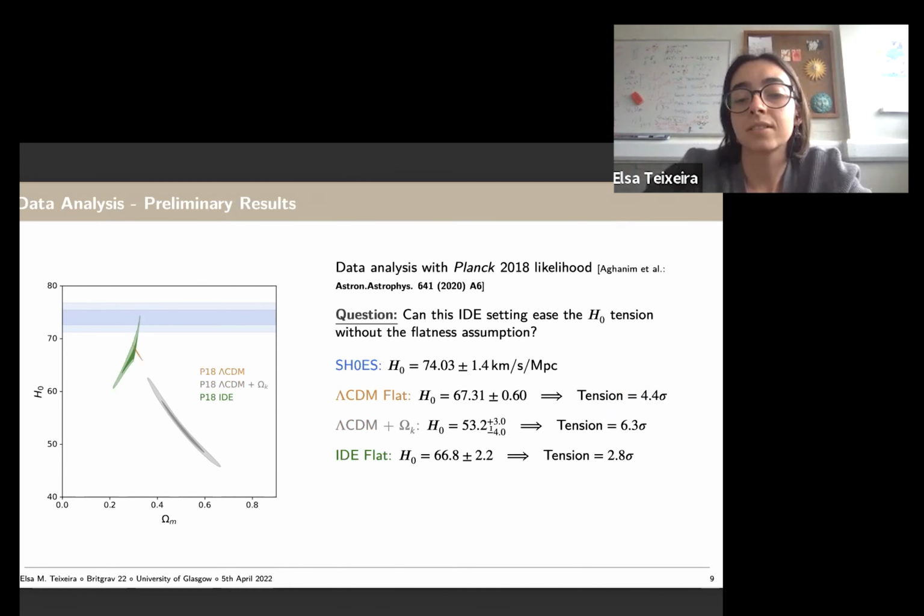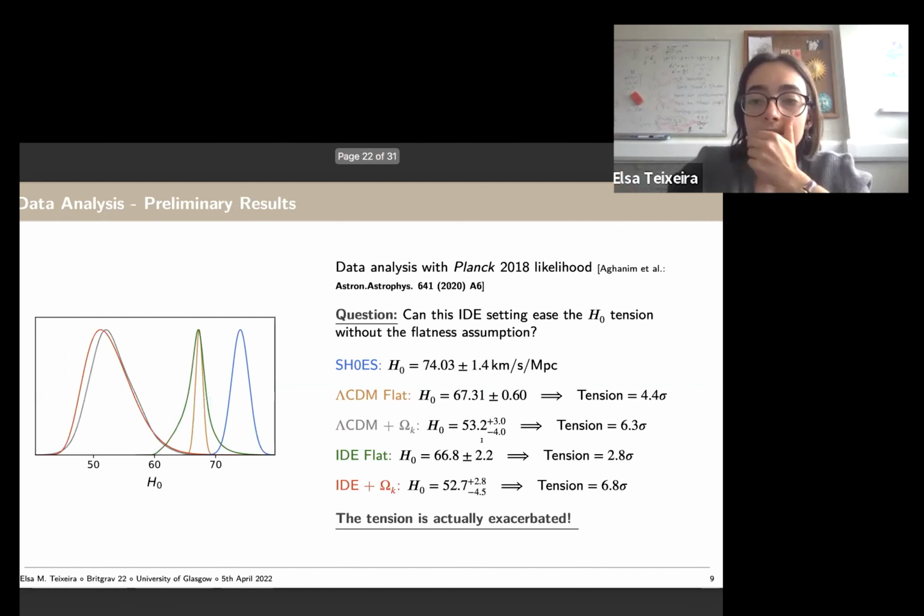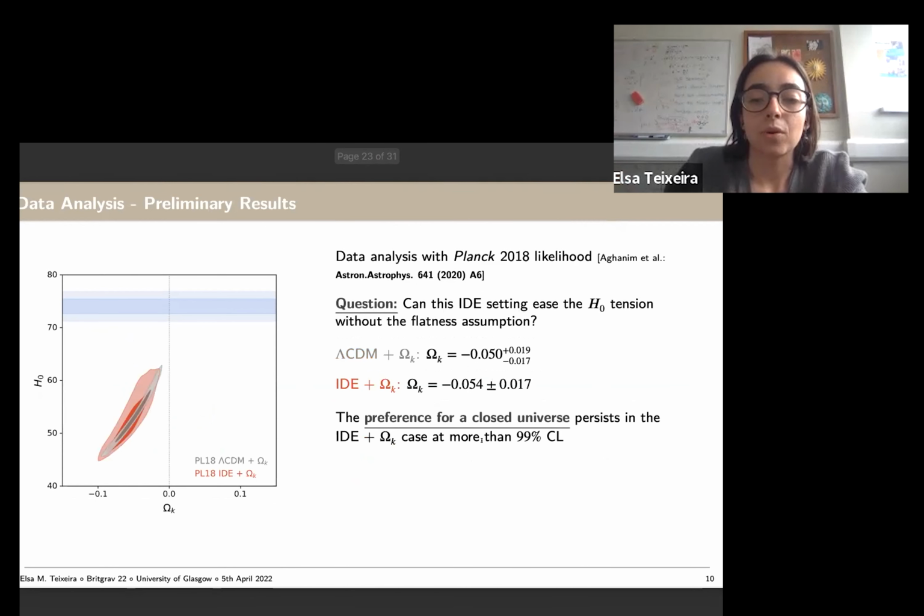But again, this comes at the cost of having more flexibility, so greater error bars and more parameters, so it's not preferred by the data. And then what we see is that when we add curvature to interacting dark energy, the tension is actually exacerbated. So it didn't solve the problem. But in the end, we see that there's still a preference for a closed universe. So we still get more than 2 sigma deviation from 0 for omega k.